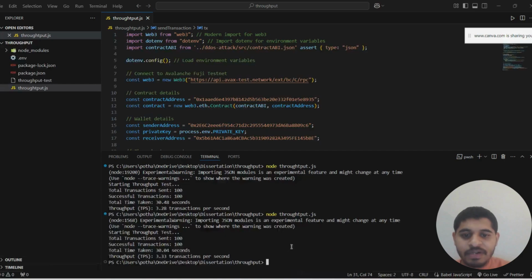Let's find out the throughput. What is the throughput for 100 transactions? It is just taking 30.04 seconds. That is less than before the attack. So that means the protection is already held.